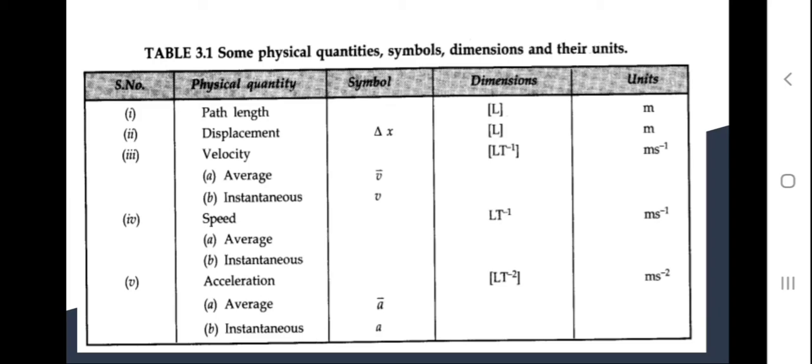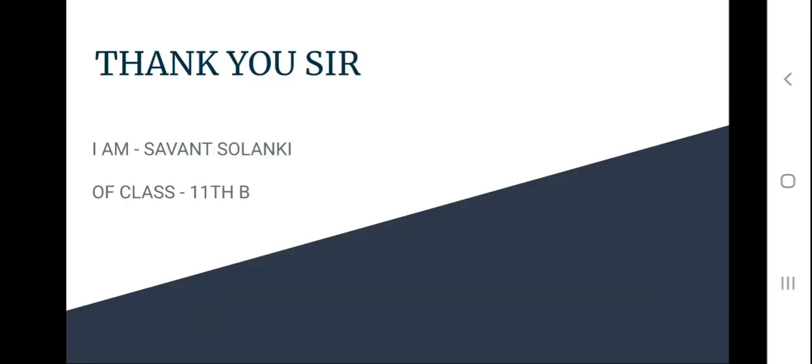Here are some physical quantities, symbols, dimensions, and their units. There are different physical quantities and their symbols, dimensions, and units present in this chart. For example: path length, displacement, velocity, speed, acceleration. All are explained with their symbols, dimensions, and units.